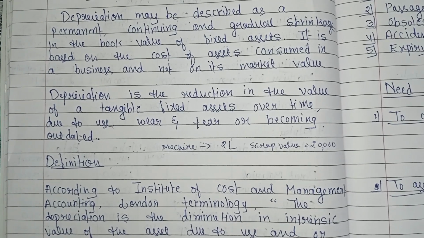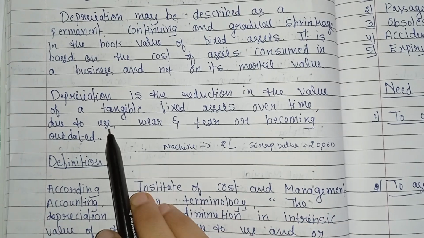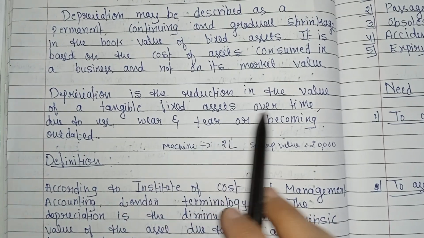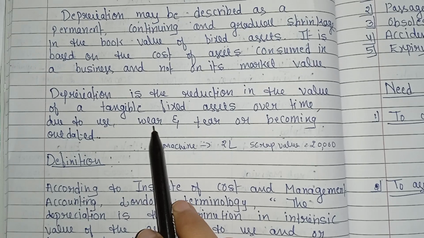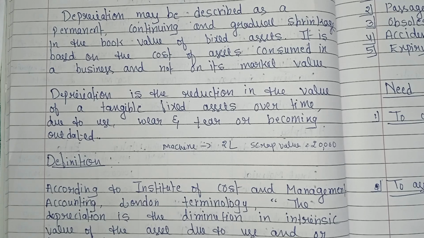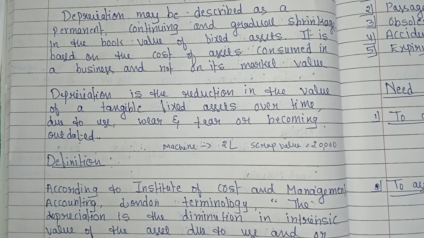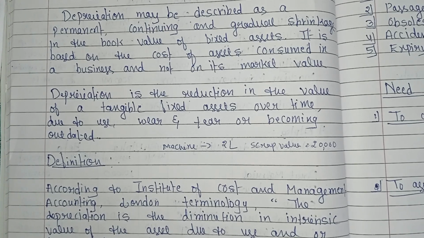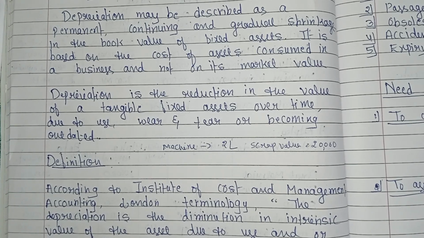So finally, depreciation means the reduction in the value of tangible fixed assets over time due to use, wear and tear or becoming outdated. When we use assets like machinery, building, furniture or vehicle, their value keeps decreasing every year. This decrease in value is called depreciation. I hope the meaning of depreciation is clear to you all.